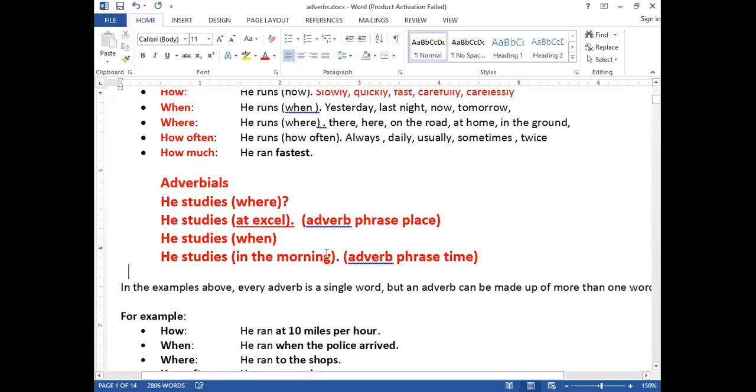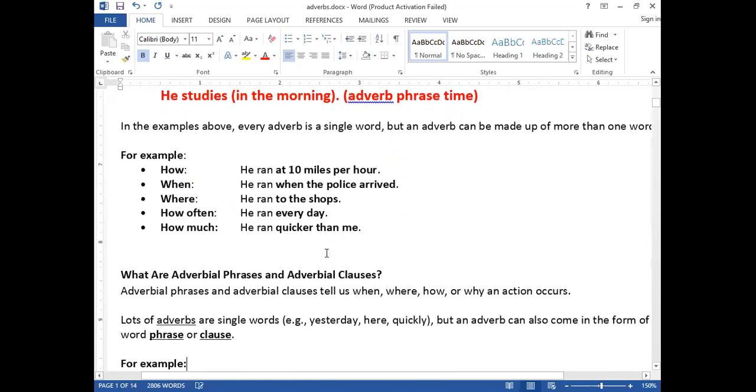Okay? Now let's come here. Let's take more examples. He ran. So how? He ran at 10 miles per hour. How much? 10 miles per hour. So now at 10 miles per hour, entirely all these words are a phrase, an adverb phrase. We call it adverbial. Clear? We call it an adverbial phrase.